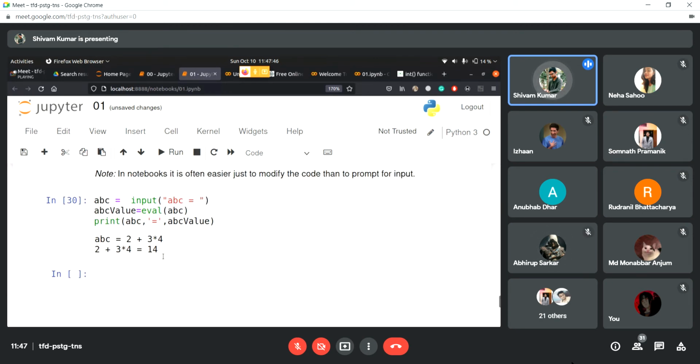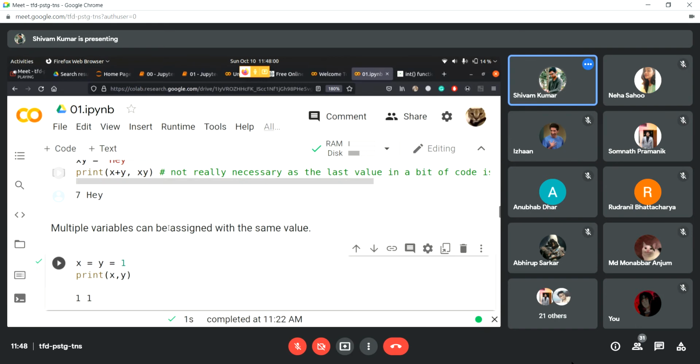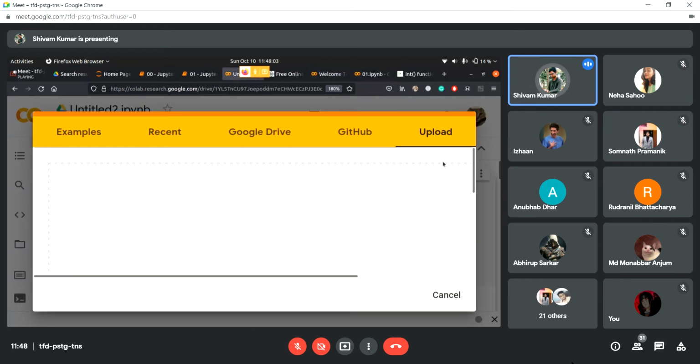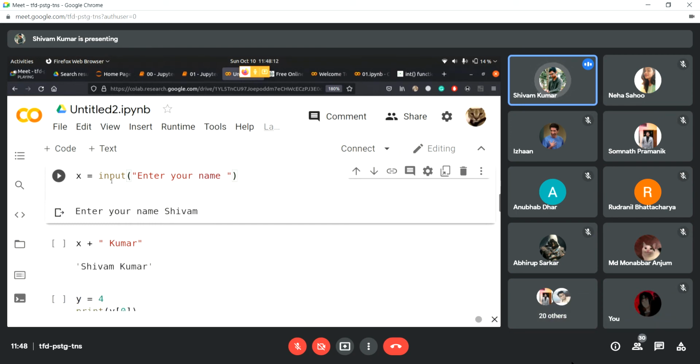Then accepting user inputs. We talked about how the input function is used to accept values, and if you want to display something along with that, like a prompt, like please enter your name, you can just pass an argument as a string. Yesterday we had this input, please enter your name. I passed this prompt, so when I run this, it's going to ask to enter your name, and then I enter Shivam. If I use print text here, it's just going to print Shivam, because the actual value stored inside is Shivam. But we also have the prompt that is enter your name.